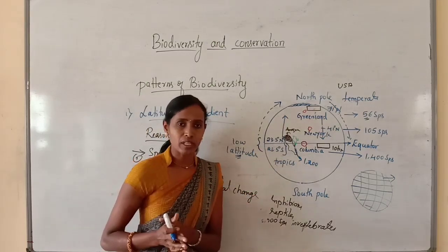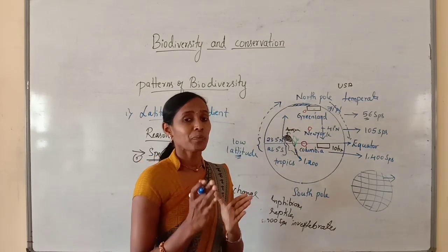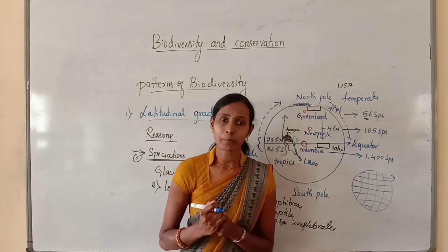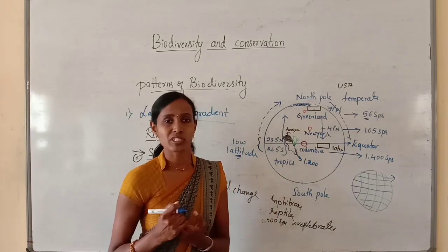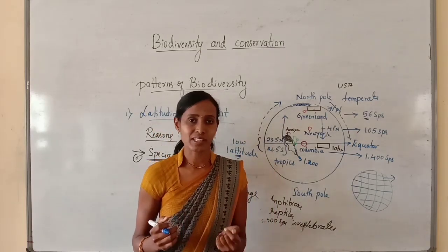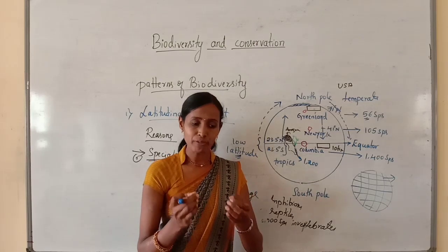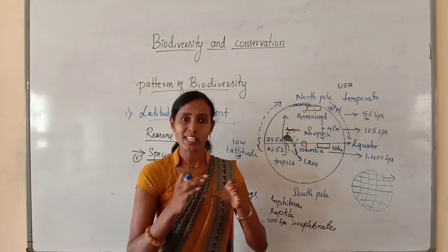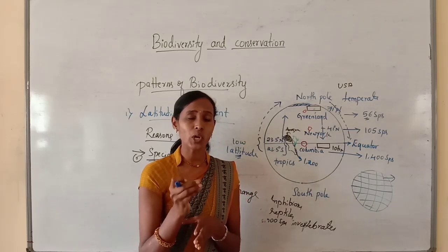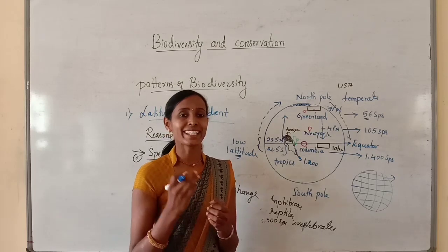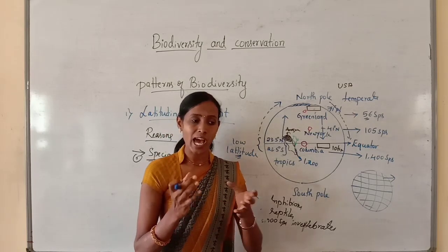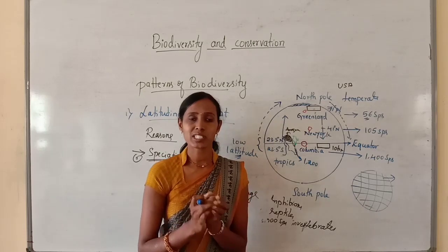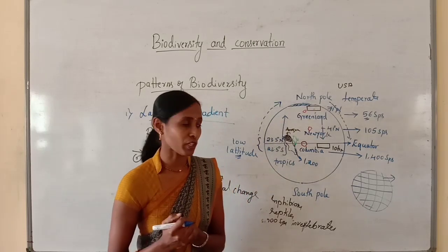So here in the tropical region, the climate is less seasonal, it is more constant, and it can be predictable. We know there are different seasons like winter, summer, and rainy season, and we know which season will come after the rainy season, so we can predict because they are constant. This constant environmental change leads to niche specialization, or we can say the species can better adjust with the changing environmental conditions, which leads to more species diversity.